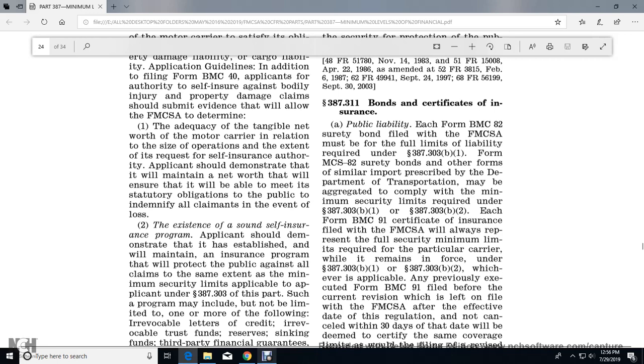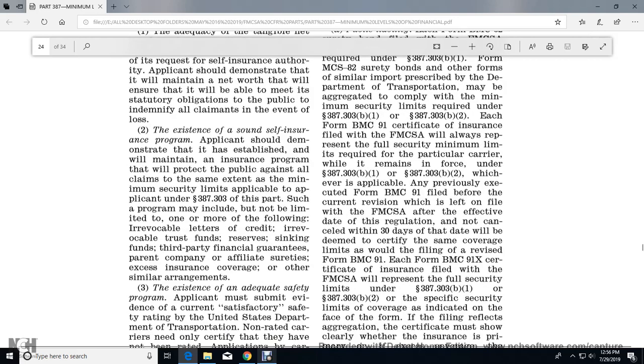Each Form MCS 90 certificate of insurance filed with the Federal Motor Carrier Safety Administration will always represent the full security minimum limits required by the particular carrier while it remains in force under 387.303(b)(1) or 387.303(b)(2), whichever is applicable. Previously executed Form BMC 91 filed before the current revision with the Federal Motor Carrier Safety Administration, if not canceled within 30 days of the effective date of the regulation, will be deemed certified with the same coverage limits as would be filed with the revised Forms BMC 91 and BMC 91X.